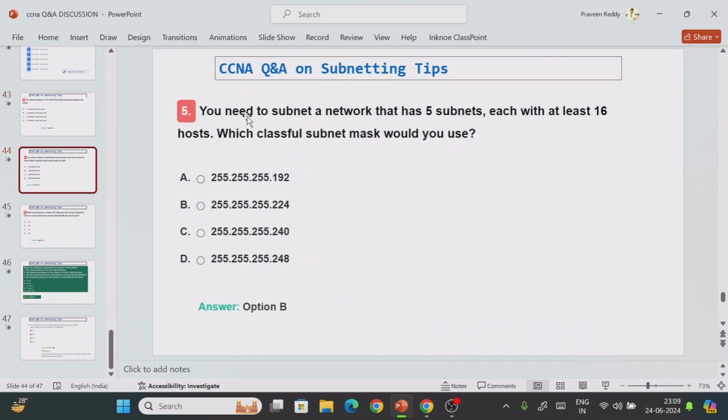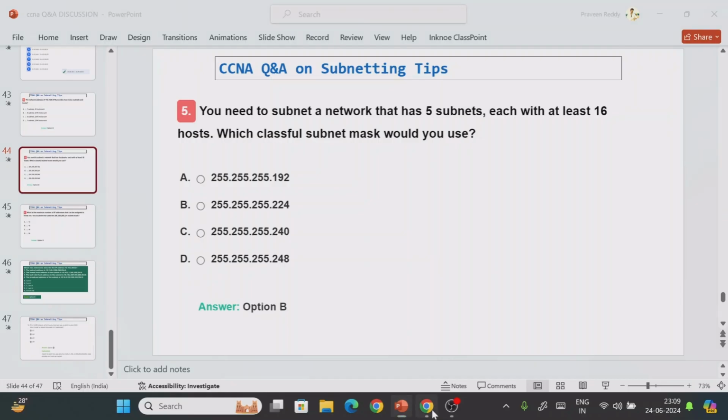Now they are asking another question: you need a network that has 5 subnets, each with at least 16 hosts. Which classful subnet mask would you use? It means there is no direct question. They are saying that as per the requirement, I need 5 subnets, and in each subnet I need IP addresses for 16 machines or computers. They have given options A, B, C, D, so based on these you can also find the answer.